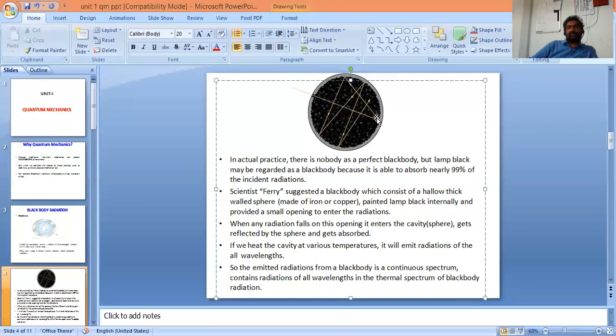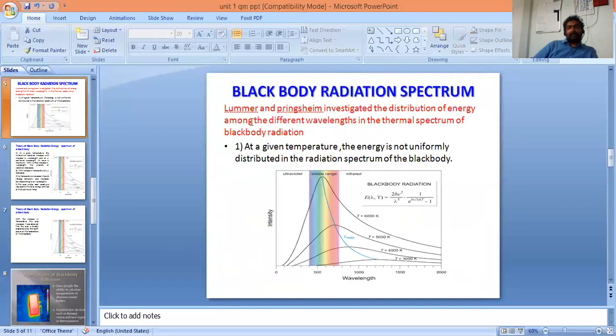This radiation suffers multiple reflections. At each and every reflection, a certain amount of radiation gets absorbed. If this body completely absorbs the incident radiation, then it is called a black body. If we heat the cavity to various temperatures, it will emit radiations of all the wavelengths. Lummer and Pringsheim investigated the distribution of energy among the different wavelengths in the thermal spectrum of black body radiation.